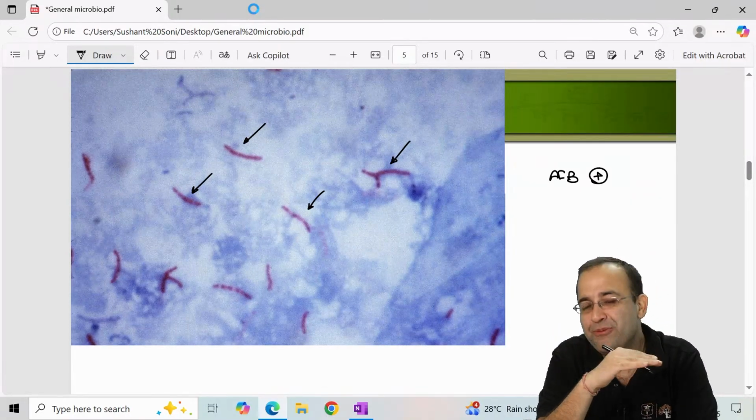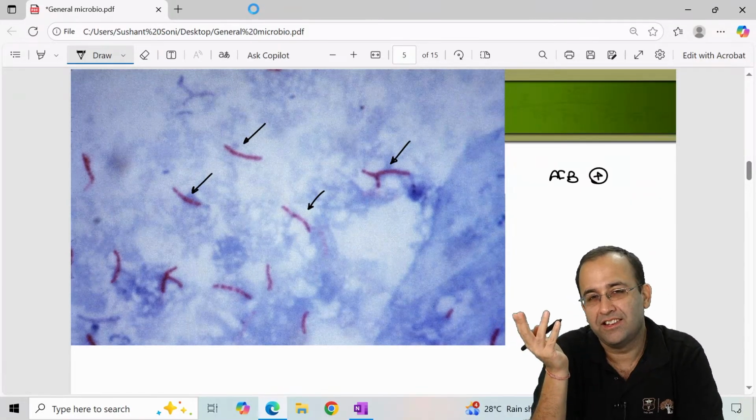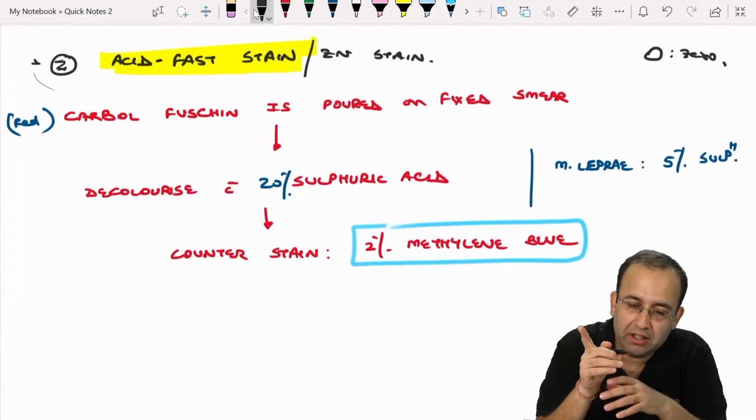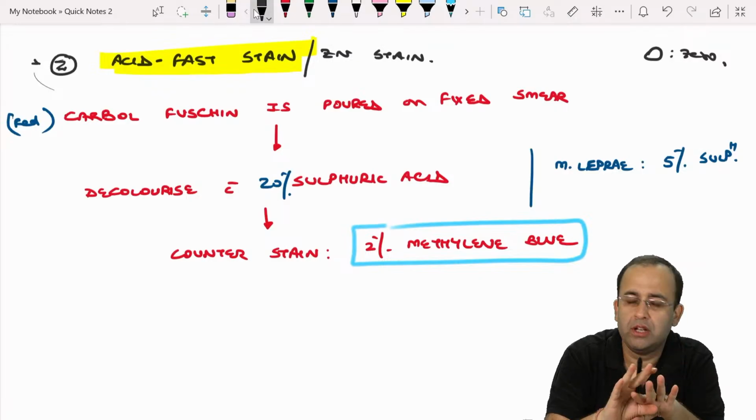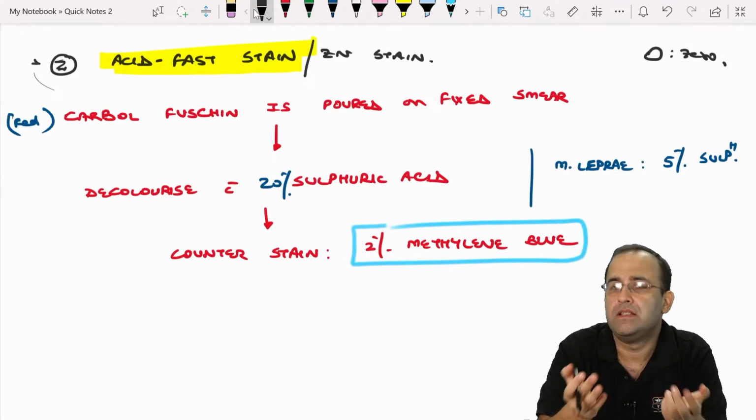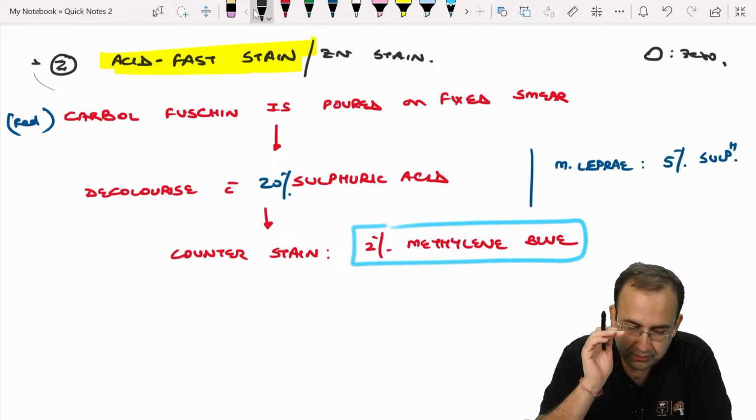Next, so the background is blue in color. That is why the counter stain is blue, methylene blue. So remember that image. You will never go wrong in a question on this. You don't need to memorize it.